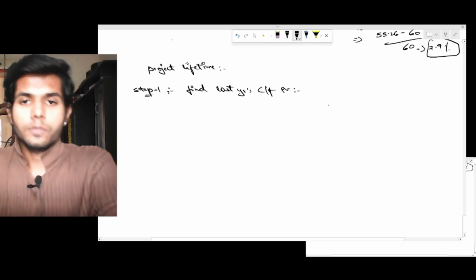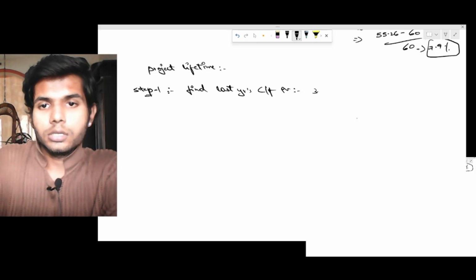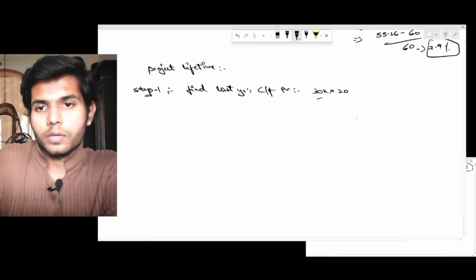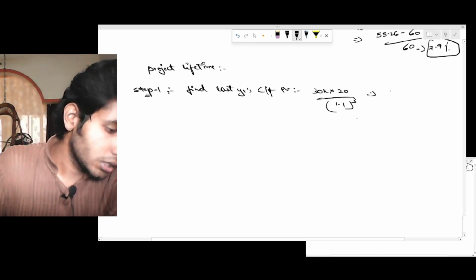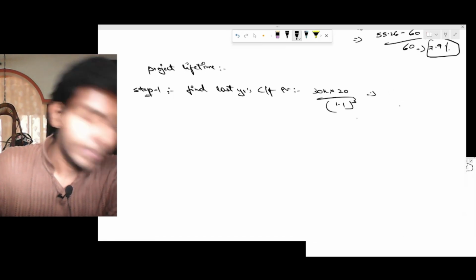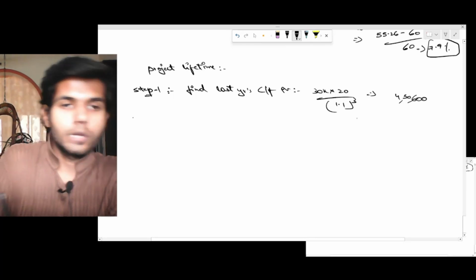What is your last year cash flow PV? 30,000 into 20 by 1.1 whole power 3. How much is this? It is 450,600. We're done with step 1.